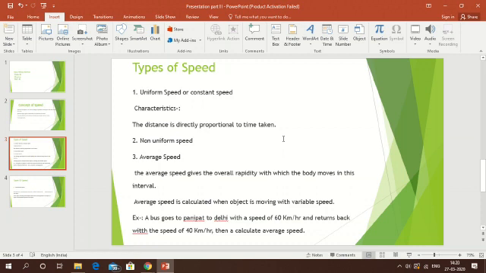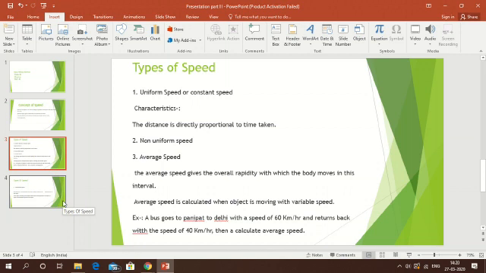So the total distance will be x plus x, that is 2x. The time is also not known to us, so the first time in going from Panipat to Delhi ISBT is t1 and in returning is t2. So the average speed is total distance, that is x plus x, upon total time, that is t1 plus t2. So the average speed is 2x upon t1 plus t2.